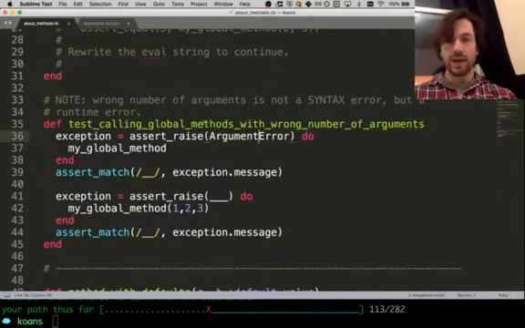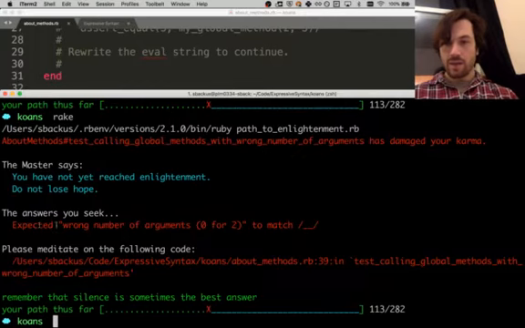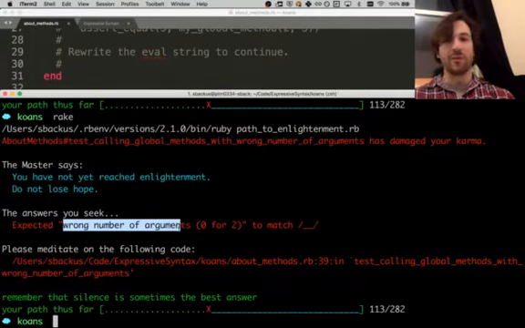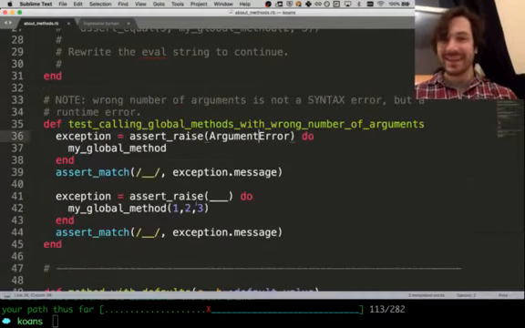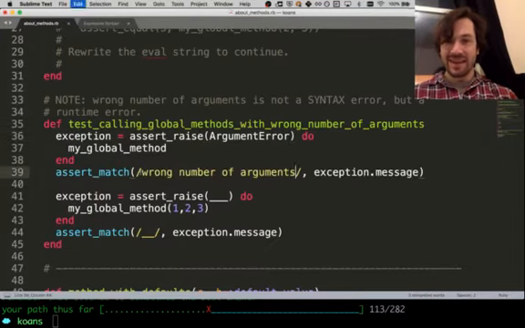Okay, cool. So yeah, it is an argument error. And the message that we get is what I typed before, wrong number of arguments. So it is the message. I remember the message, but not the actual name of the error. Okay, so let's try that.